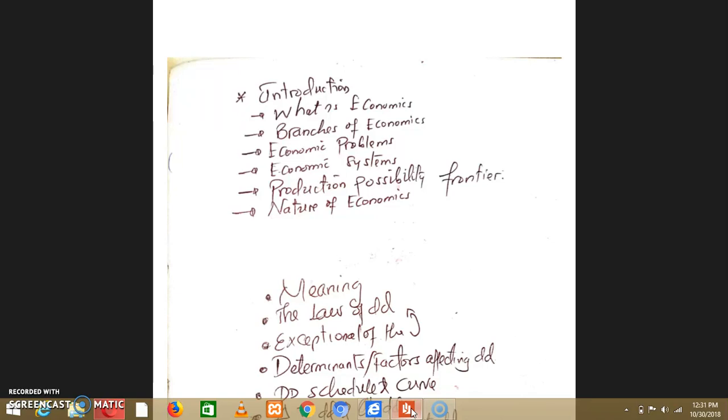The nature of economics here, we are talking about, is economics an art or a science? You should know also if economics is a science or an art, but generally economics is both an art and a science, because it possesses the characteristics of an art and it possesses the characteristics of science. The main thing to know here, you should know the characteristics of science itself and the characteristics of an art. Then are those characteristics found in economics? If they are found in economics, then economics also is an art or science.